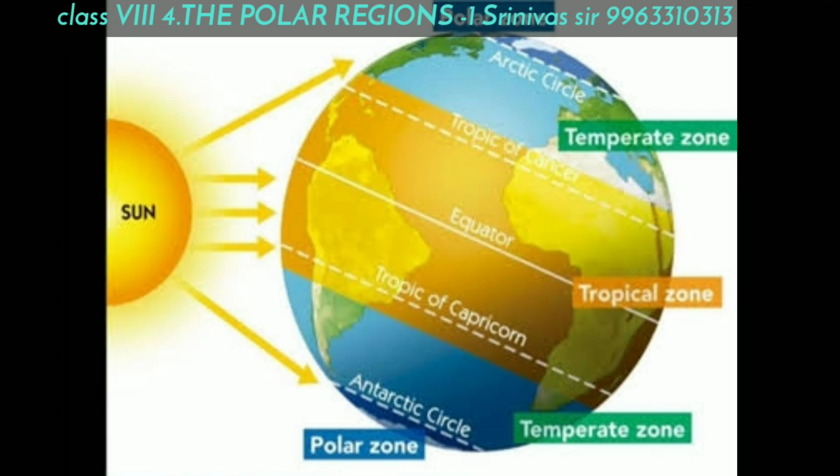As we know already, the sun rays fall directly on the equator, but the sun rays do not fall directly on the polar regions. The sun rays fall slantingly on the polar regions. We know already the equatorial region is very hot. When we move from equator to North Polar region and South Polar region, the temperature decreases. That is why the polar regions are always cold throughout the year.